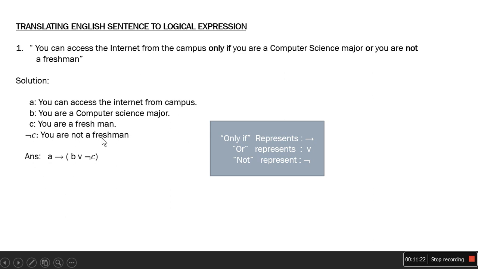Now I am going to write this sentence as a logical expression. You can access the internet from the campus: I write A. For "only if" we represent it with the implication symbol, which I use. Then you are a computer science major, that is B, and "or" I represent with its symbol. And the negation of C, not a freshman, so I write negation C. This is the logical expression for the given statement.